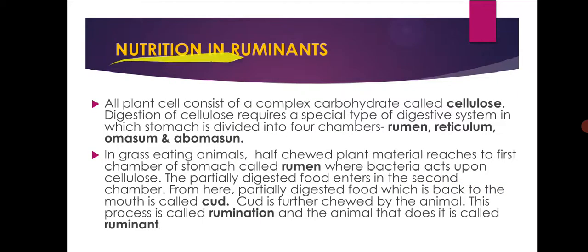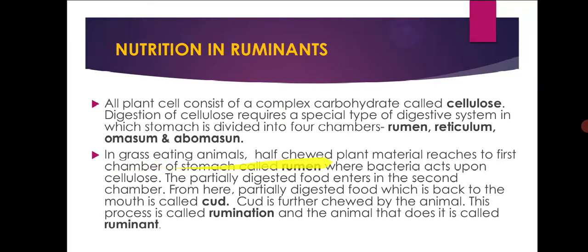Next, nutrition in ruminants. All plant cells consist of a complex carbohydrate called cellulose. This cellulose cannot be digested by most animals, so ruminants have a special digestive system. Digestion of cellulose requires a special system in which the stomach is divided into 4 chambers: rumen, reticulum, omasum and abomasum.